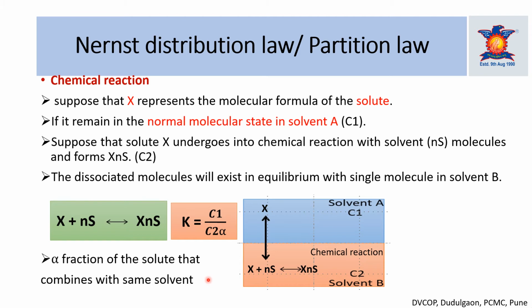That fraction is nothing but alpha. In the same way, we can modify it if the solute undergoes the chemical reaction in solvent A rather than solvent B, and then the formula becomes K = C1 alpha upon C2. So like that we can modify this formula for the chemical reaction.